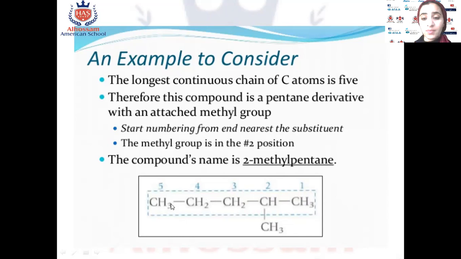Okay, how can we name this compound? At carbon number 2 we have which alkyl group? Methyl. So 2-methyl, and to complete the name we have 5 carbons, so it will be penta. All bonds are single bonds, so it will be pentane. 2-methylpentane, okay?